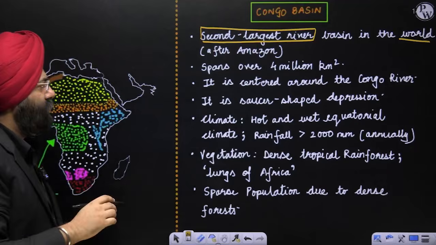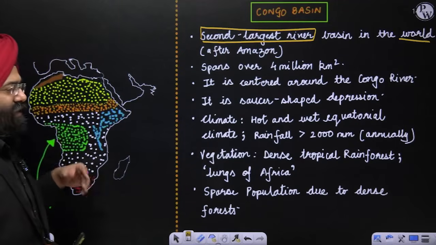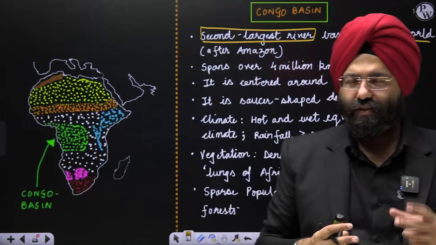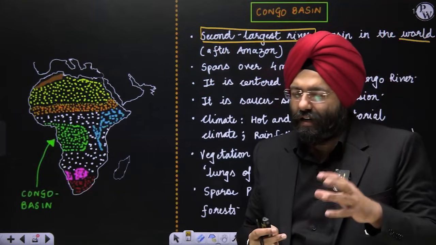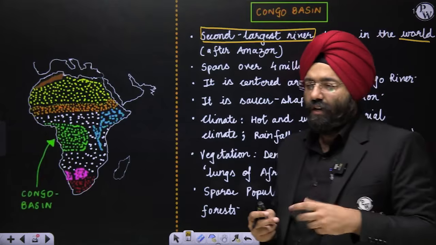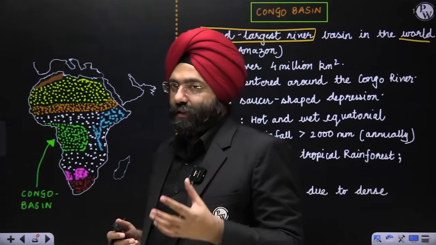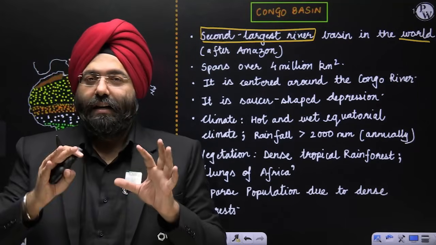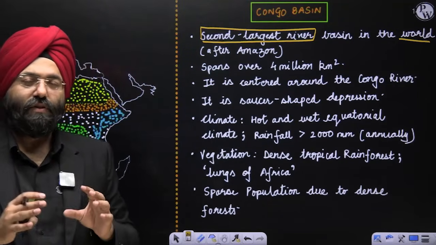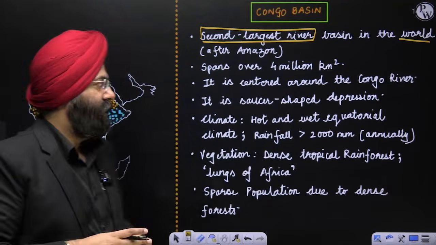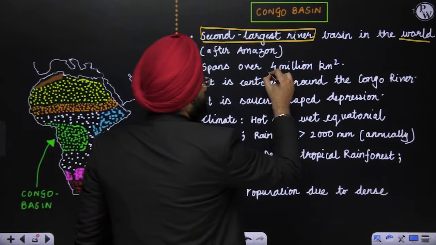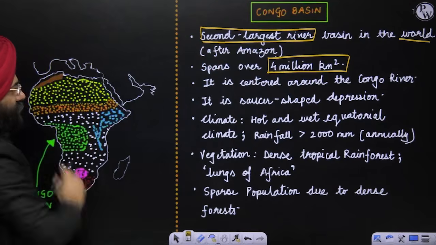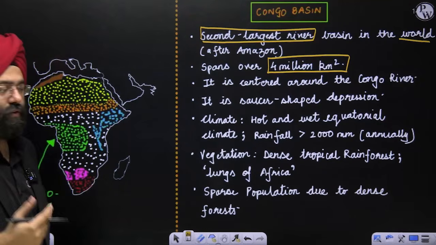So now by default, you can realize that this region is again going to have similarities to what you see in Africa also. That is why when you read about the Amazon, it is generally called the lungs of the world, right? Now, this is known as the lungs of Africa because of the dense rainforest that produces a tremendous amount of oxygen. So, it spans over 4 million square kilometers. That is huge, huge space or huge area, if you can see.